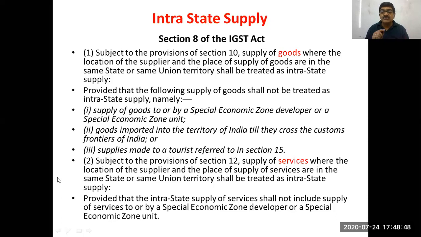This says where the location of supplier and the place of supply as per section 12 and 13 of the IGST Act happen to be in the same state, that will be treated as intrastate supply. So the question is, what is the location of supplier and what is the place of supply? Location of supplier and place of supply. These words you have to remember very, very carefully.